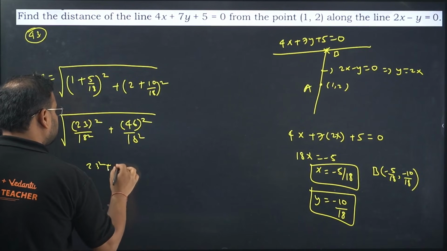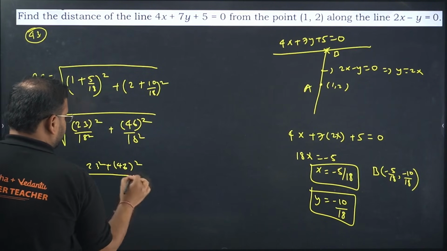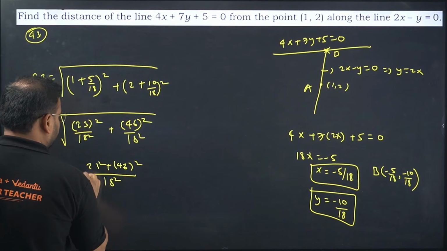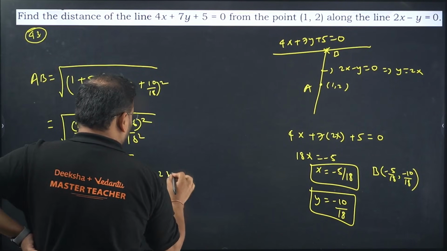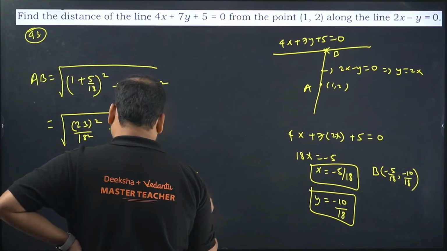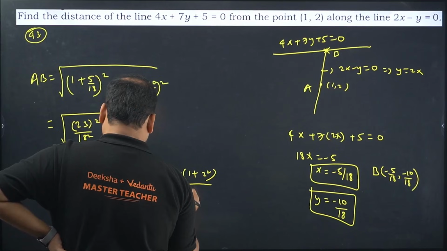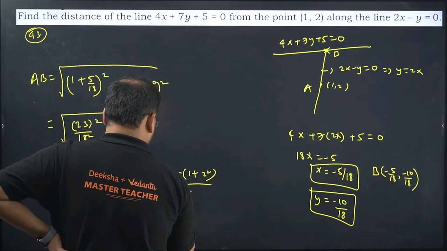So what do you have as the answer? 23 square plus 46 square by 18 square in the root. Take 23 square common, and you have over here 1 plus 2 square by 18 square in the root.